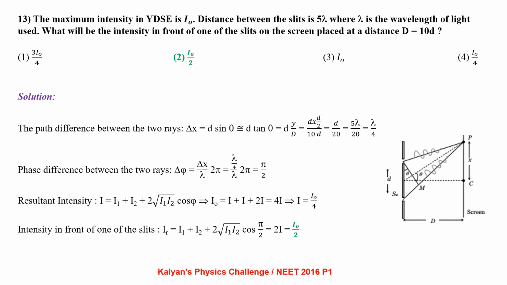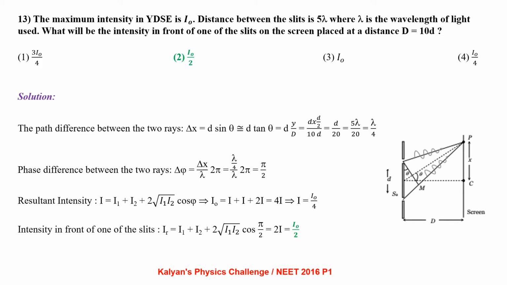The maximum intensity in YDSE is I naught. Distance between the slits is 5 lambda, where lambda is the wavelength of light used. What will be the intensity in front of one of the slits on the screen placed at a distance 10d? As seen from the diagram, we can calculate the path difference between the two waves, delta x equal to d sin theta. Since we use small angle approximation in YDSE, sin theta can be replaced with tan theta. That comes out to be small d into y by capital D. By substituting the values of small d and capital D, we get path difference equal to lambda by 4.